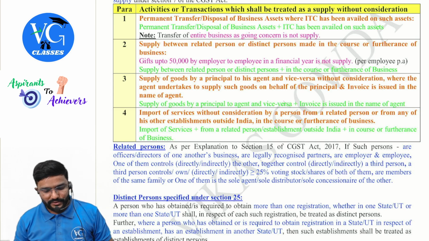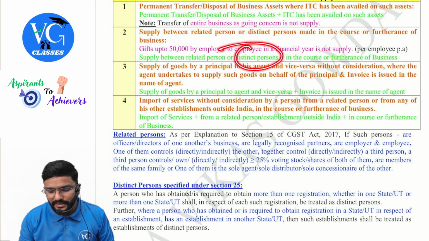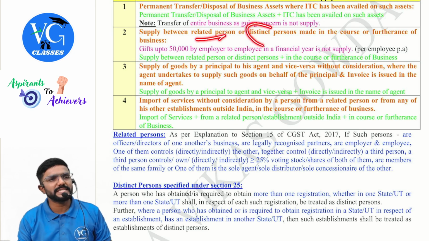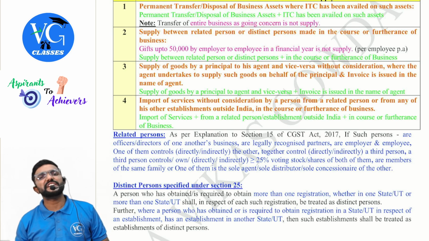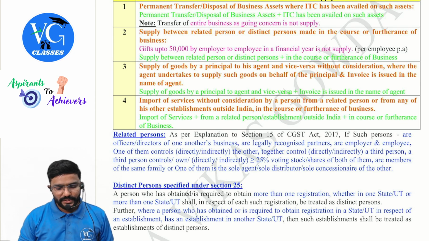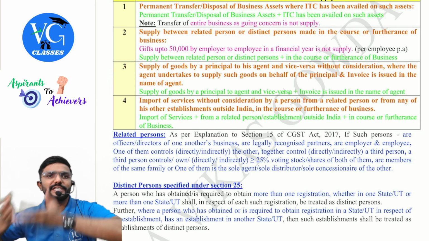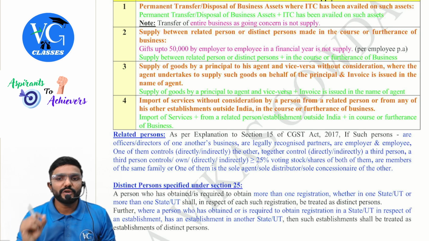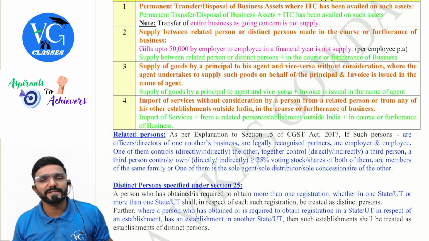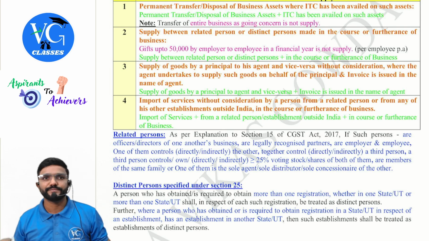Okay. Next. So what are the conditions here? Supply between related persons or distinct persons in the course or furtherance of business. Related person or distinct person. Distinct person means separate registration under GST and a single PAN. Okay. Next. Supply of goods by a principal to his agent or agent to principal without consideration, where the agent undertakes to supply such goods on behalf of the principal and the invoice is issued in the name of agent. That is the important condition here.